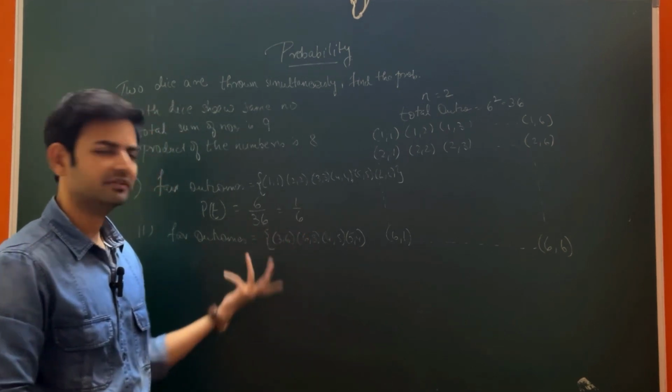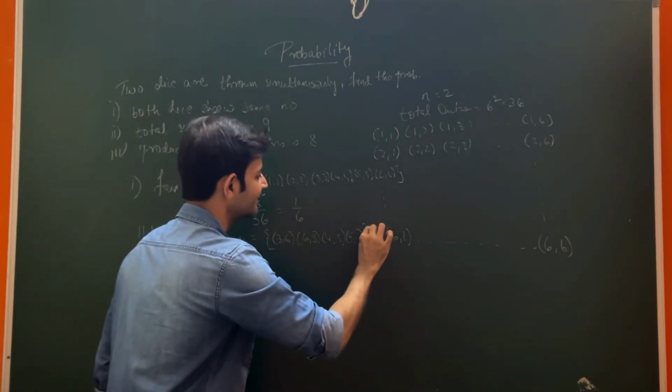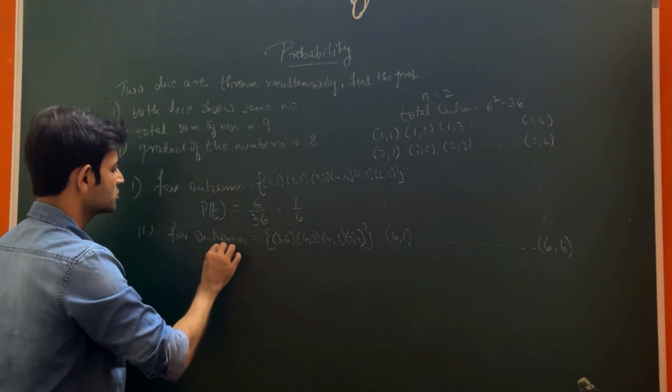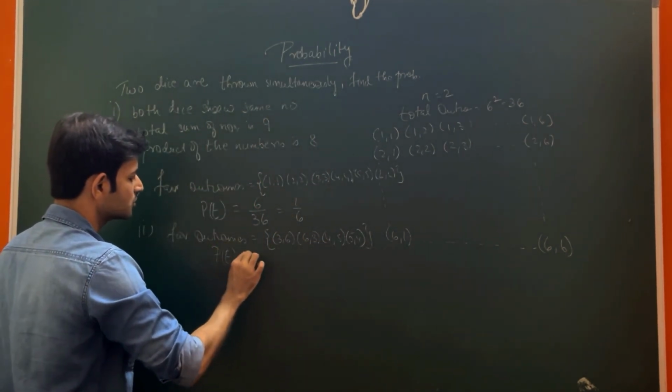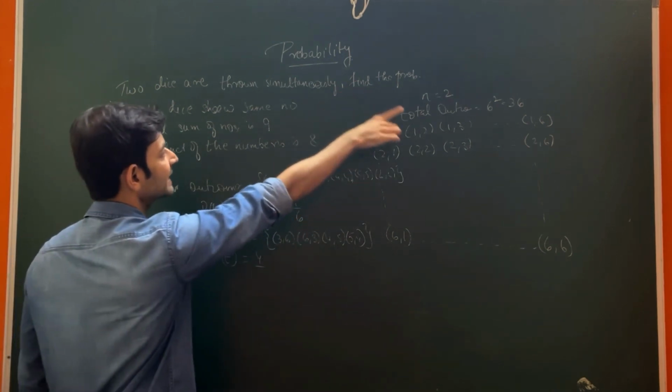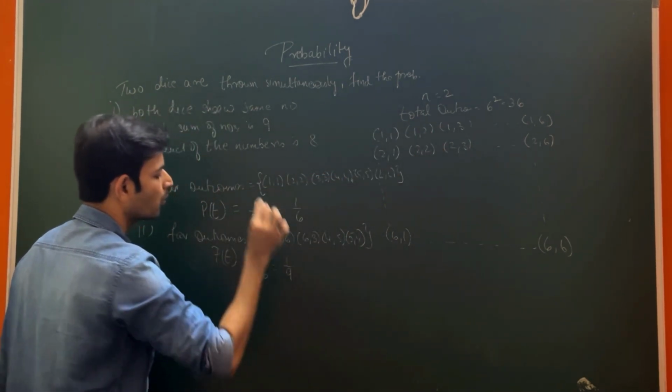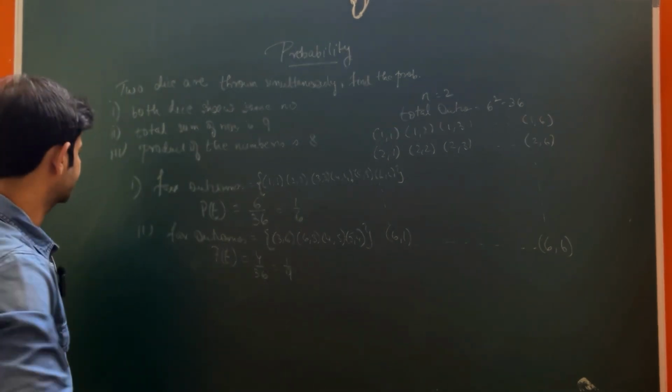So these are the 4 favorable outcomes in second case. So probability of the event is equal to 4 upon 36, which is equal to 1 upon 9.